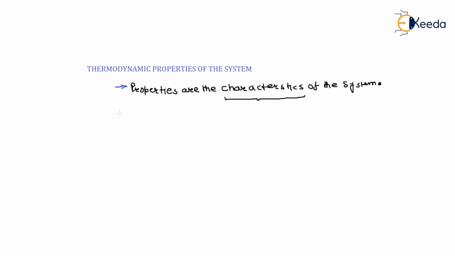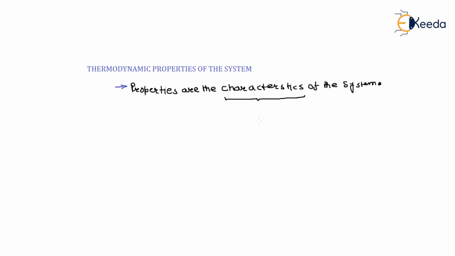And this is the characteristic of the system by which its physical condition may be described. Example: volume, temperature, pressure, etc. Such characteristics are called the properties of the system, right?